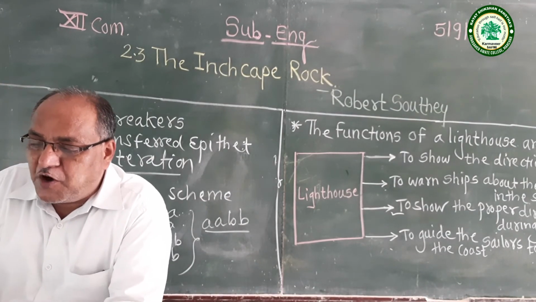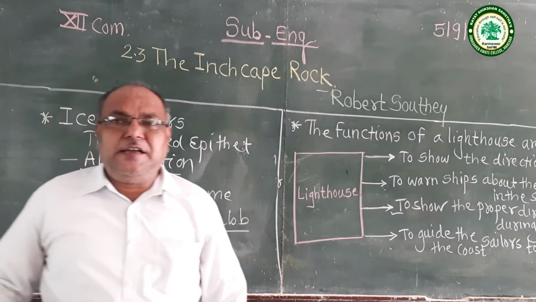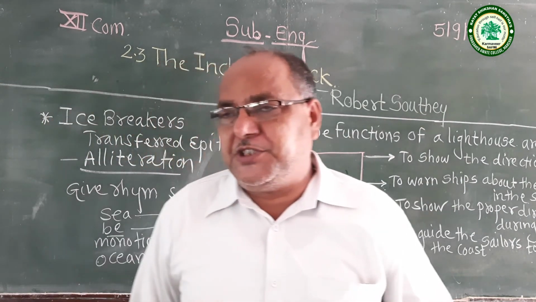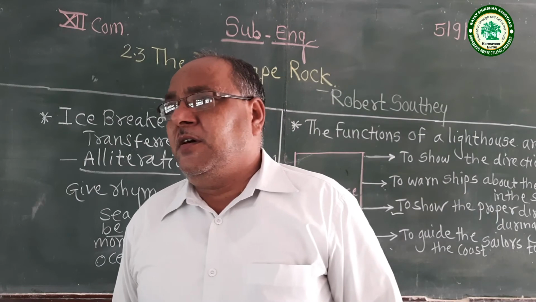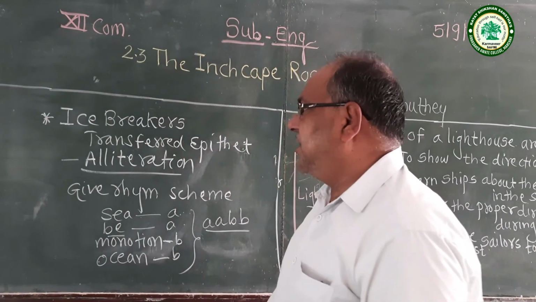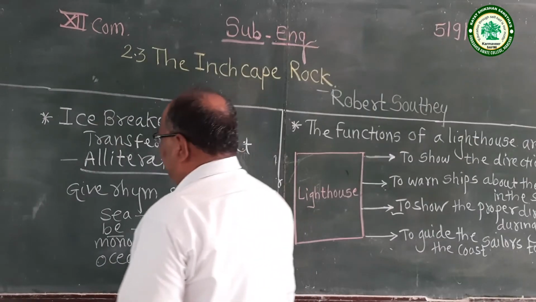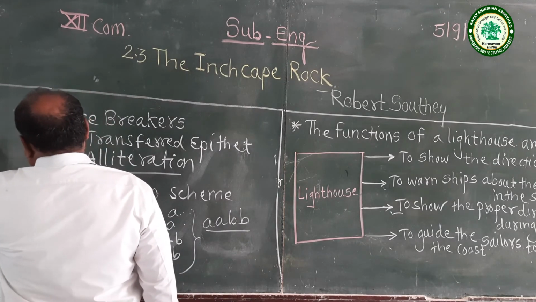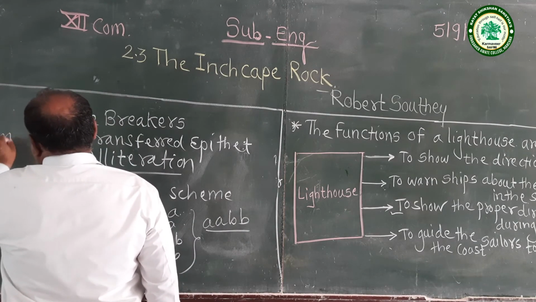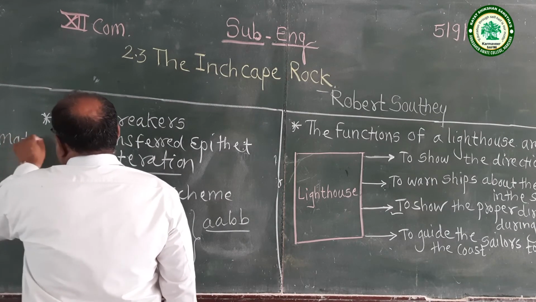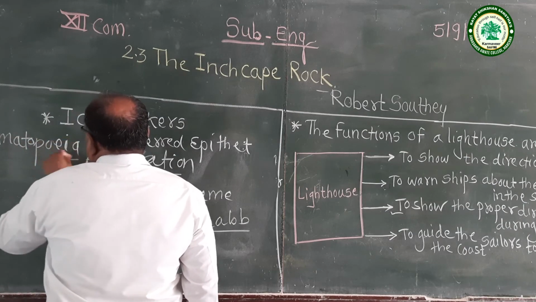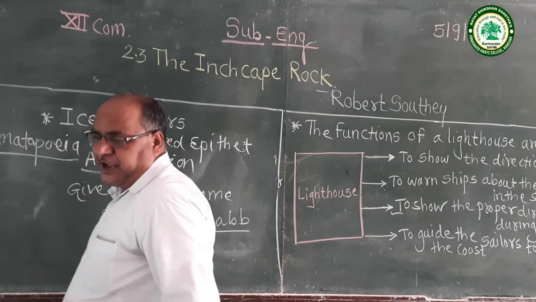Mariners heard a warning bell. In this line also there is one dominant figure of speech. The mariners heard the warning bell. The sound of the warning bell. The sound-producing word figure of speech is onomatopoeia. So remember the figure of speech in this line.